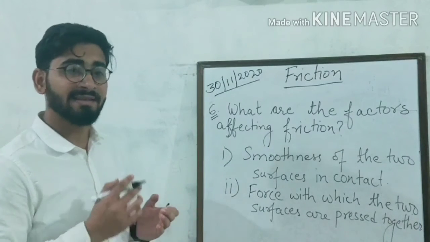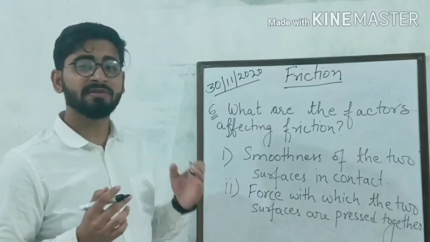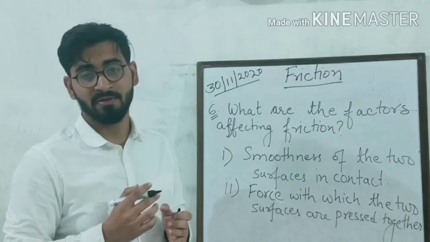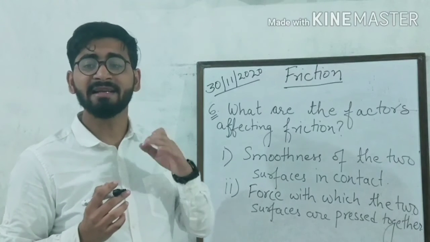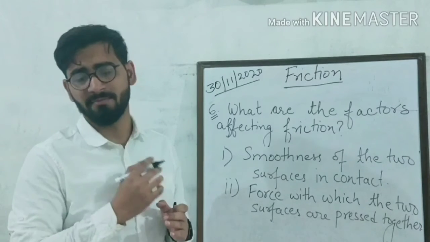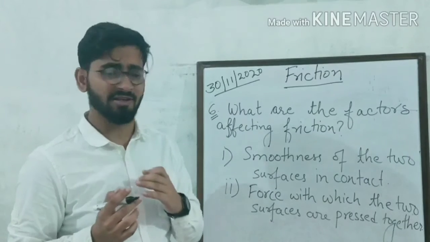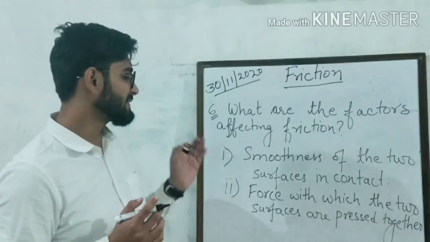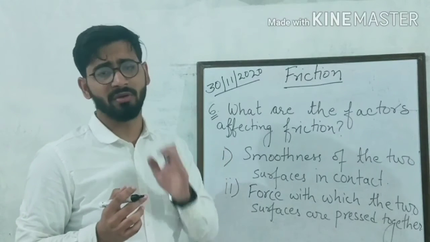Why? Because in the second case, when someone is sitting on the mat, the force with which the two surfaces are pressed is harder. So the friction will be more. That is why you will find it more difficult to drag the mat when someone is sitting on it. Okay? So these are the two factors which affect the friction. The first one is smoothness of the two surfaces in contact, and the second one is force with which the two surfaces are pressed together.